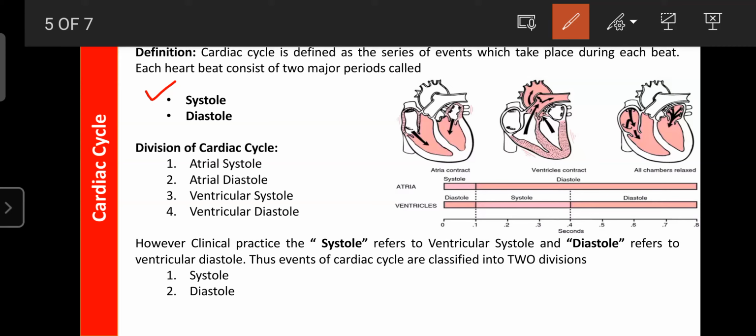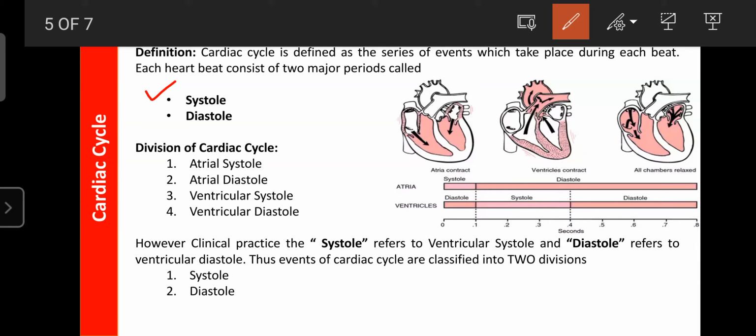These periods of the cardiac cycle are also classified into four. There is atrial systole, the contraction of the atria, which helps pump the blood from the atrium to the ventricle. Then atrial diastole, the relaxation of the muscles in the atrium, both left and right, which helps in filling up the atrium. Next is ventricular systole, the contraction of the ventricle that pumps the blood from the ventricle to the respective arteries. Then ventricular diastole, the relaxation of the ventricular muscles.